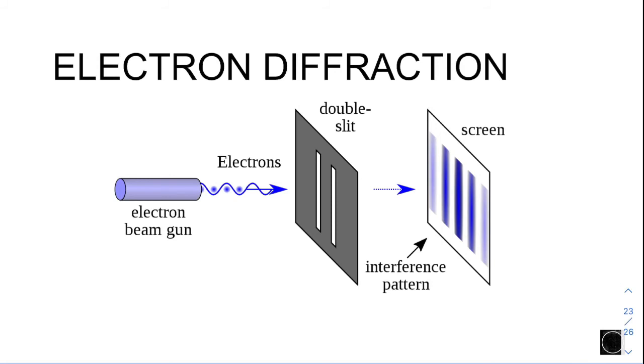Next, this is the setup of the experiment that proves it, where we have an electron beam gun projected onto a double slit, and we observe the pattern on the screen. The intensity of the pattern is maximum at the center of the screen, then decreases to the left and to the right. The brightness and the intensity are directly proportional to each other.